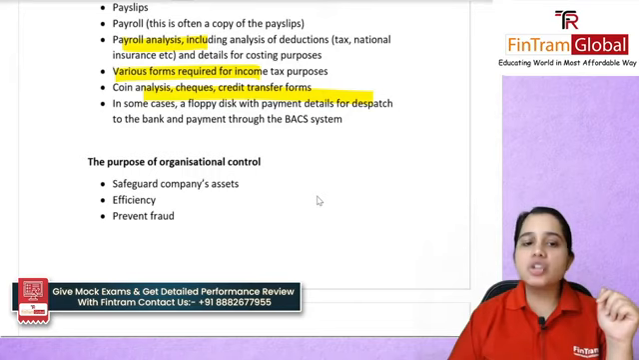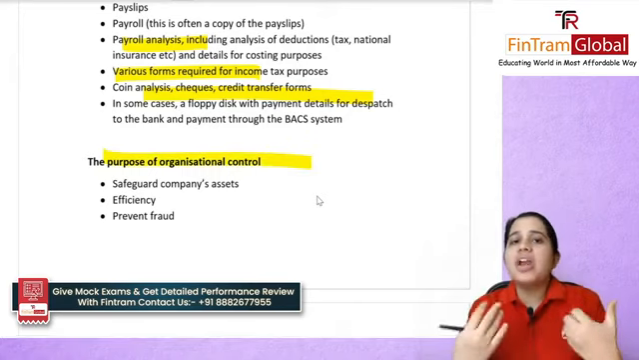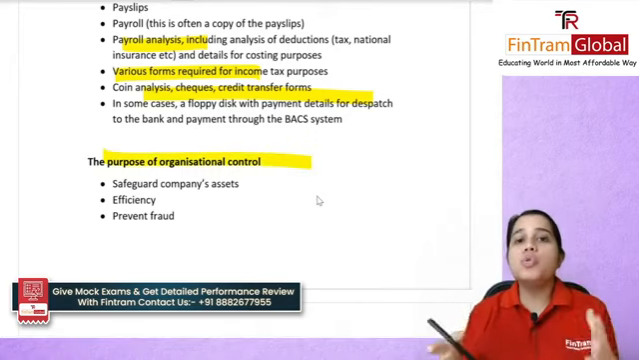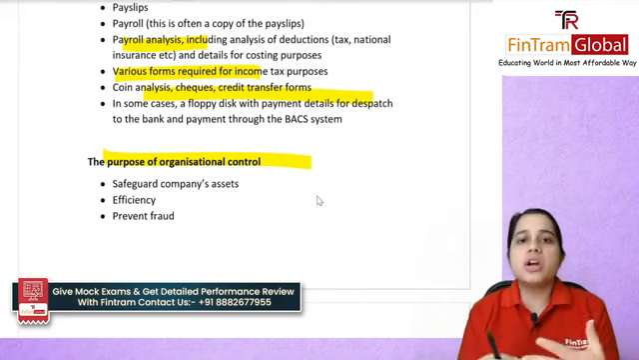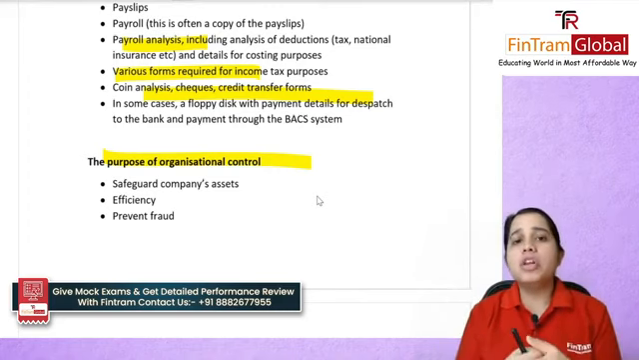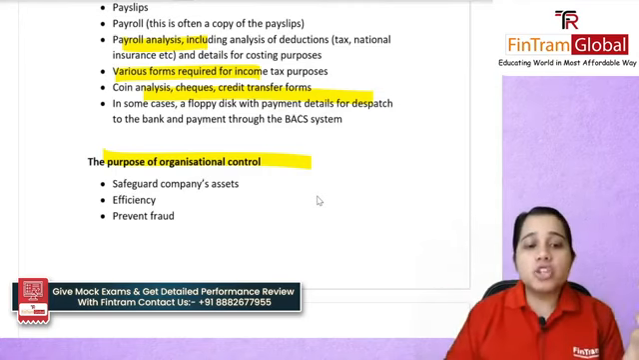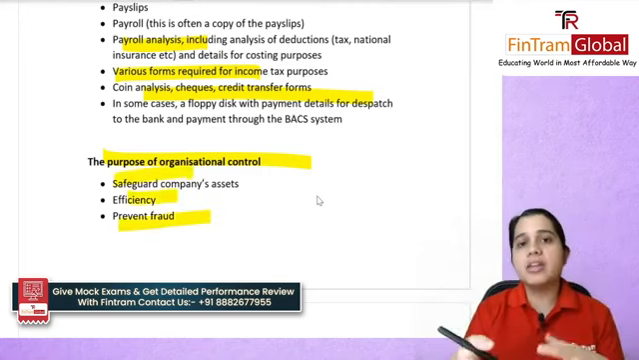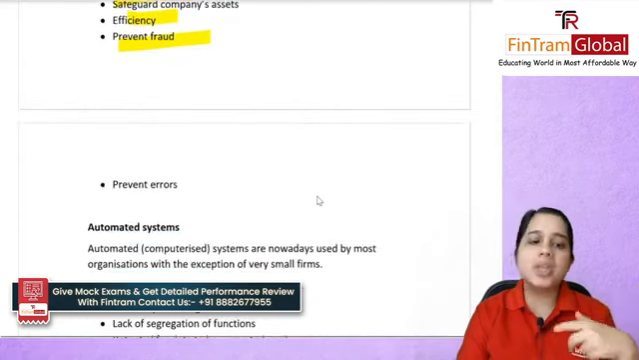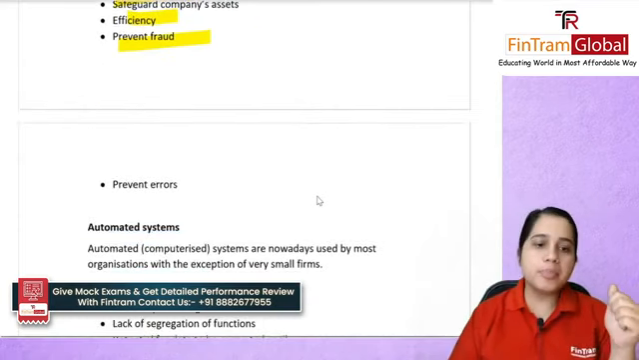Purpose of organization controls. Why do we need to have these controls? Because you want to safeguard your assets. If I didn't have these controls, employees would freely roam around, steal my inventory, and do whatever they want. Controls also make sure there is efficiency, prevent fraud from happening, and prevent any error from happening.